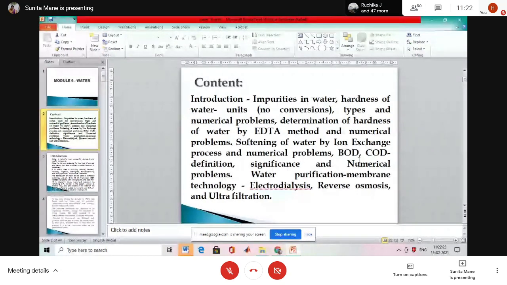Then BOD, biological oxygen demand, and COD, chemical oxygen demand. The definitions of both ask for 2 to 3 marks. Then water purification by membrane technology: first electrodialysis, second reverse osmosis, and third ultrafiltration.